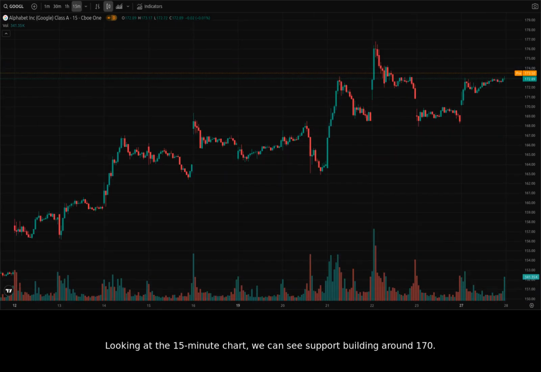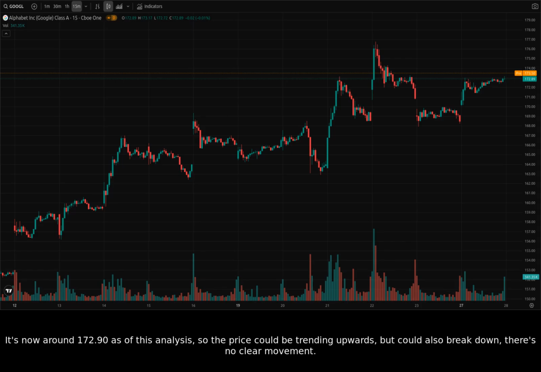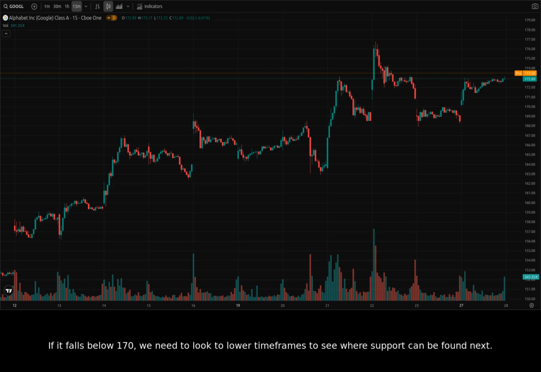Looking at the 15-minute chart, we can see support building around 170. It's now around 172.90 as of this analysis, so the price could be trending upwards, but could also break down. There's no clear movement. If it falls below 170, we need to look to lower timeframes to see where support can be found next. Let's move back to the one-day chart to make some conclusions.